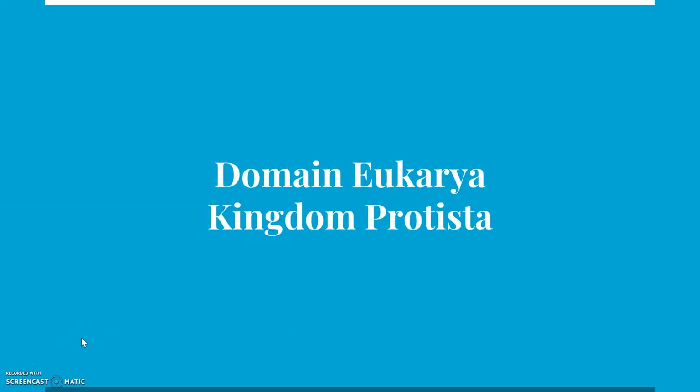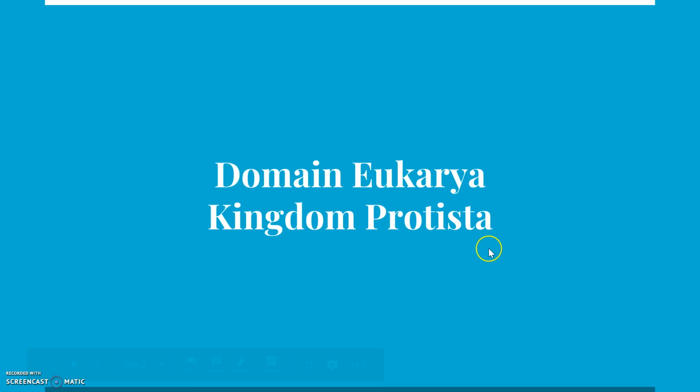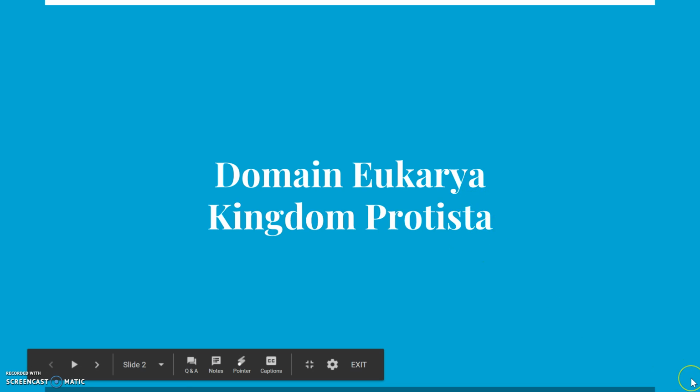Here we go. Alright, so we are in domain Eukarya. Look back at the back wall. There are 3 domains. All of these organisms that we're talking about today have a nucleus because they are eukaryotic. Specifically, we're going to talk about kingdom Protista or kingdom Protist. Sometimes we put the A, sometimes we don't. Depends on how lazy we're being.